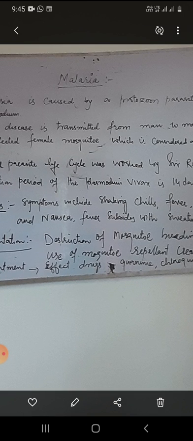is of 4 types. Different species cause disease to human beings. There are different species of this Plasmodium. One of the important ones we discuss in India is Plasmodium vivax. The disease is transmitted from man to man by the infected female mosquito, which is considered the intermediate host.